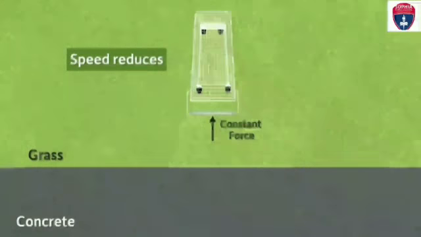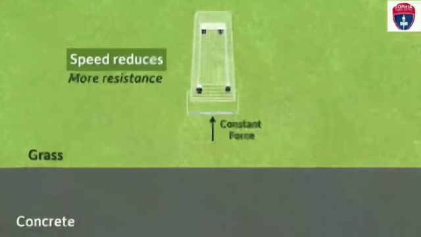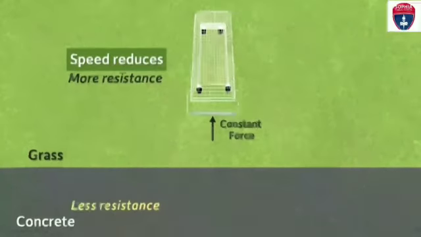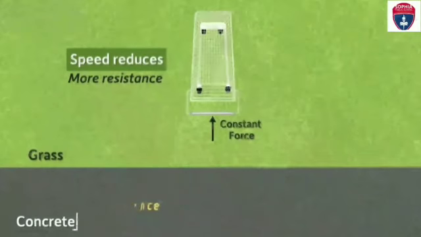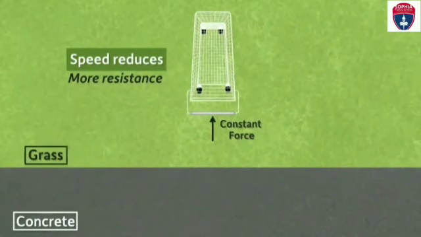Therefore, the speed of the cart reduces. Again repeating, the grass has more resistance and the concrete has relatively low resistance. So the speed of the cart decreases.